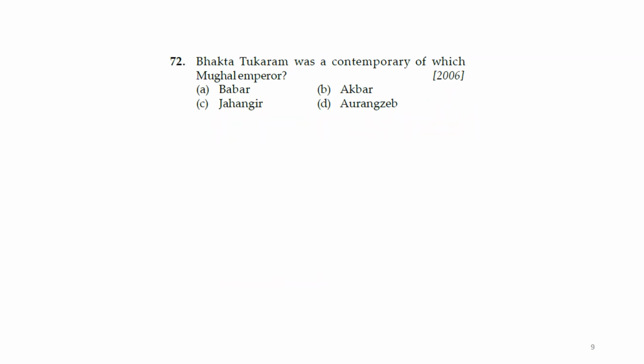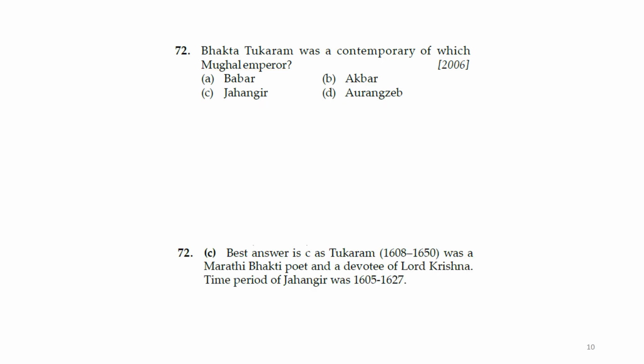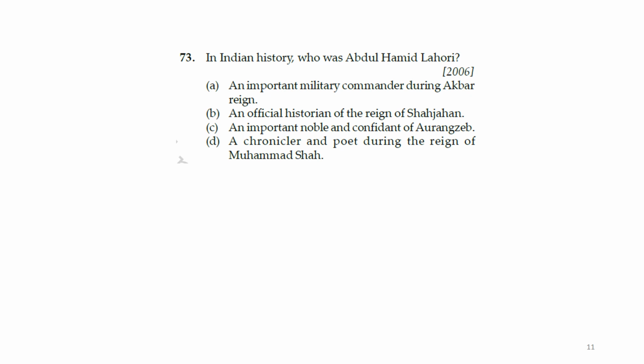Next question. Bhakt Tukaram was a contemporary of which Mughal emperor: Babur, Akbar, Jahangir, or Aurangzeb? This was actually C, Jahangir. Tukaram, 1608 to 1650, was a Marathi Bhakti poet and a devotee of Lord Krishna. The time period of Jahangir was 1506 to 1627. Okay, next question. In Indian history, who was Abdul Hamid Lahori?